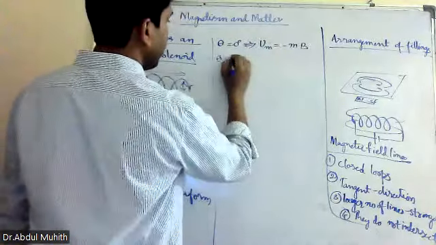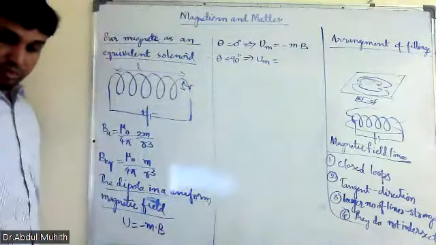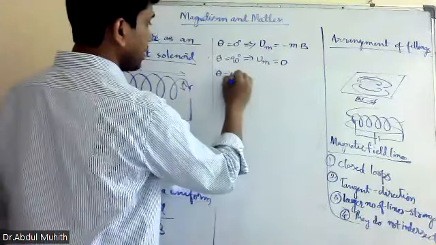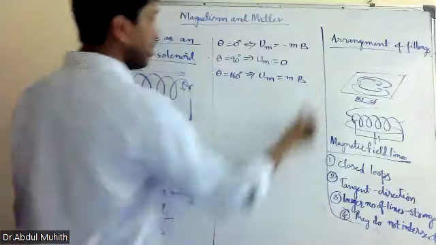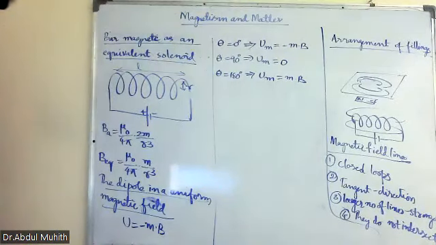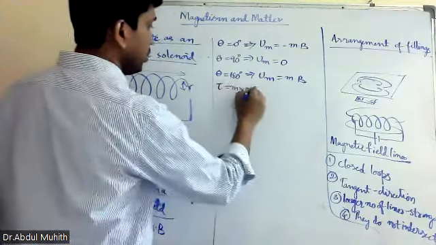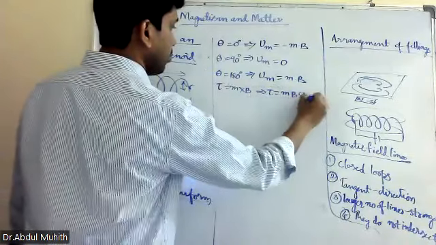If theta is equal to 90 degrees, U is equal to 0. And if theta is equal to 180 degrees, U is equal to mB. So these are the 3 cases in the energy. And what is tau? The torque formula is m cross B. It is also written as tau is equal to mB sin theta.